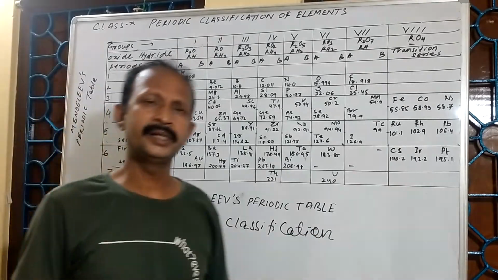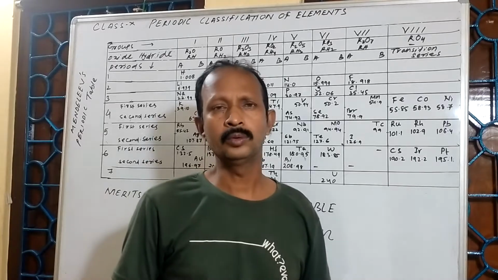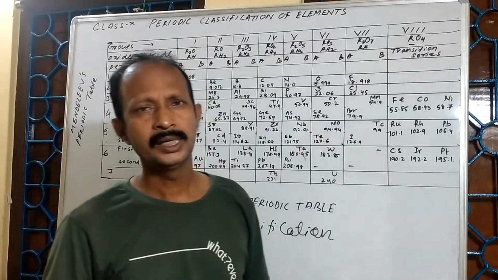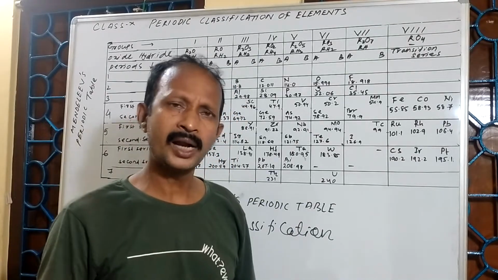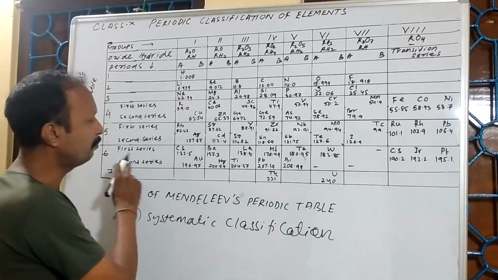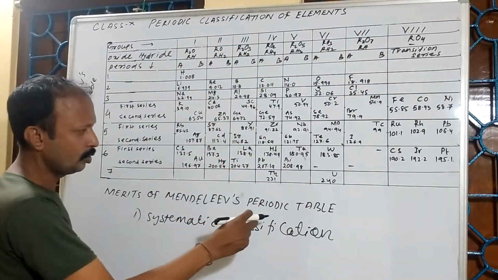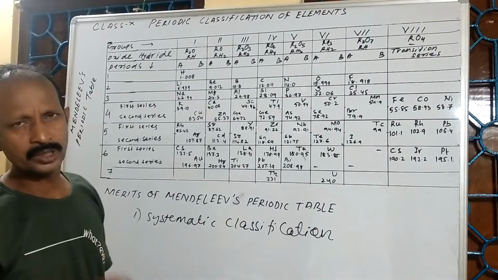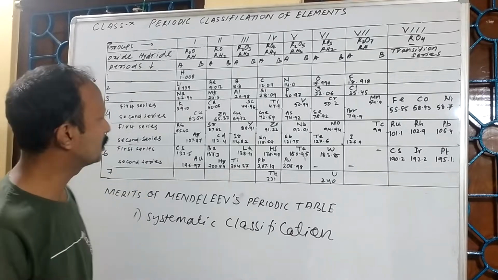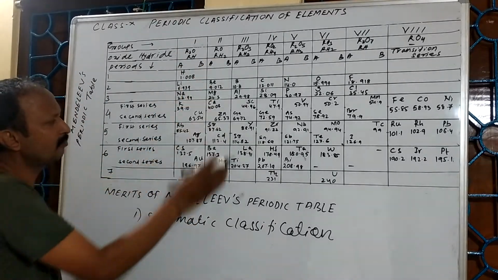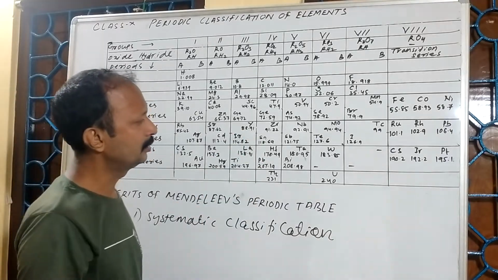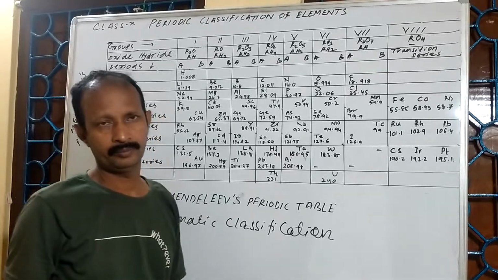Mendeleev was the first scientist who arranged and classified the elements into periods and groups. He arranged the elements in such a manner that elements having similar properties are in one vertical column, or we can say they are in one group.